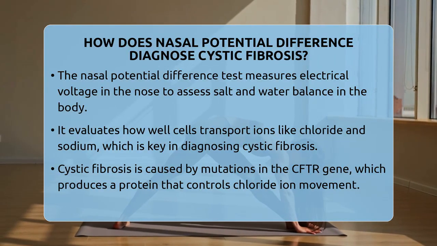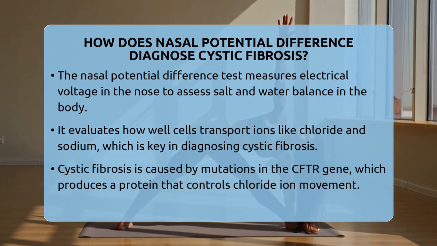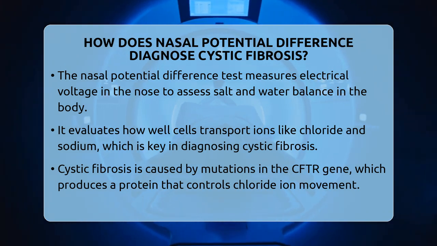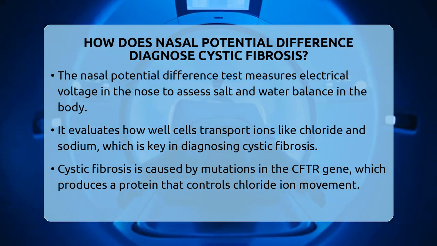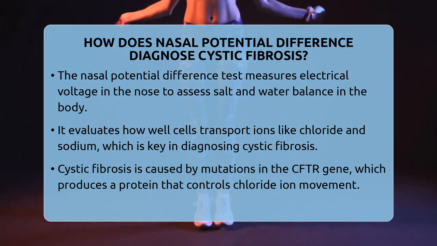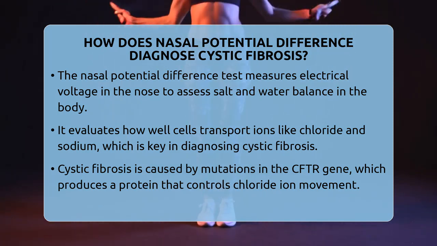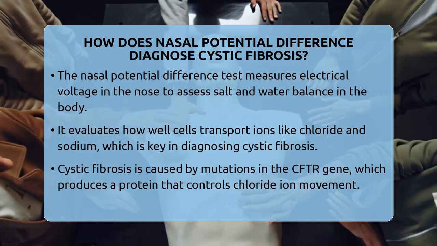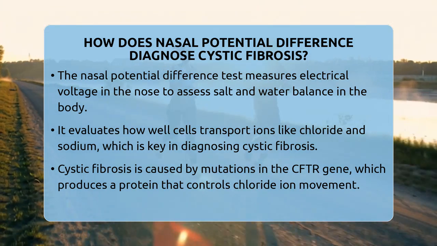How does nasal potential difference diagnose cystic fibrosis? Imagine a tiny electrical test inside your nose that can reveal a lot about your body's salt and water balance. That's what the nasal potential difference test does. It measures how well your cells transport ions, especially chloride and sodium, across their surfaces.